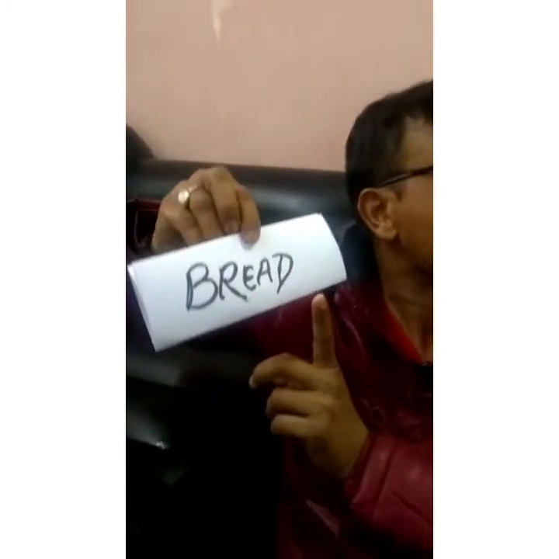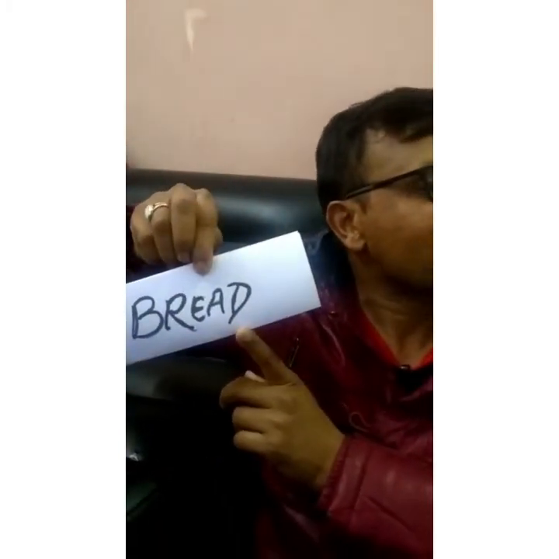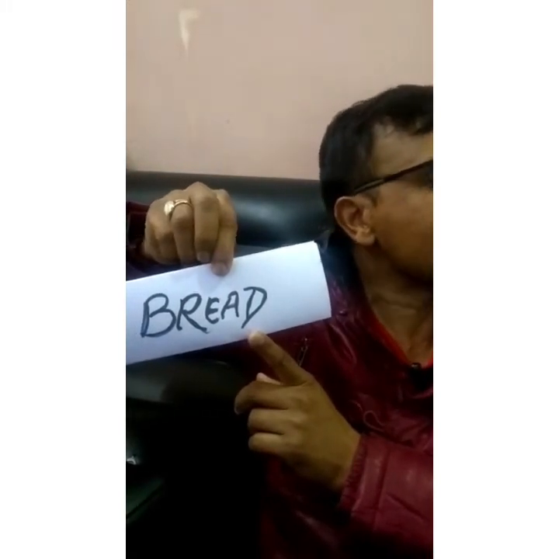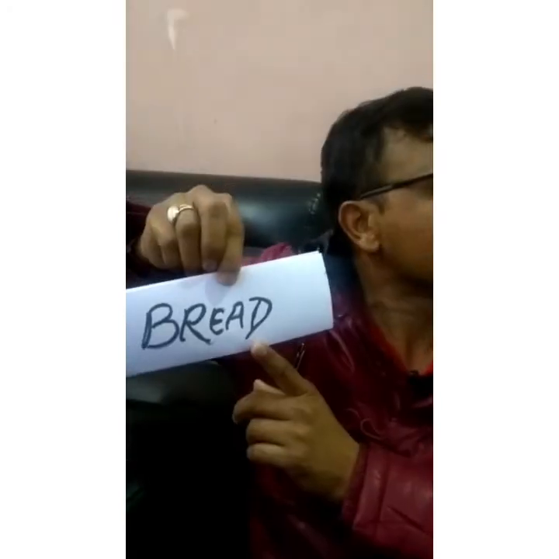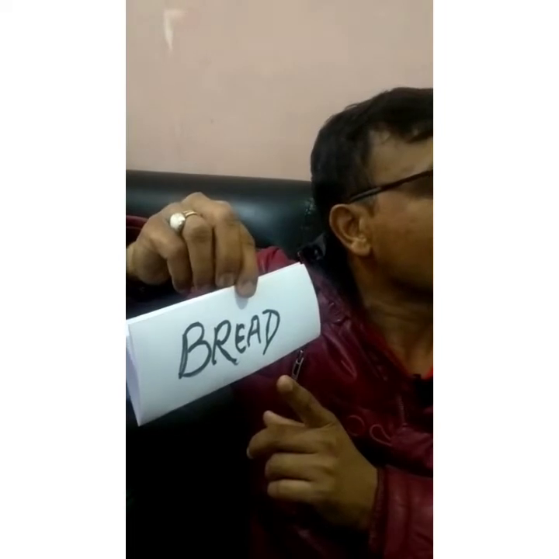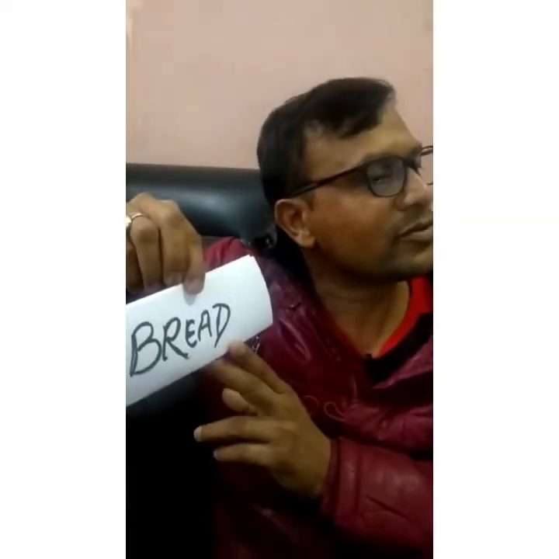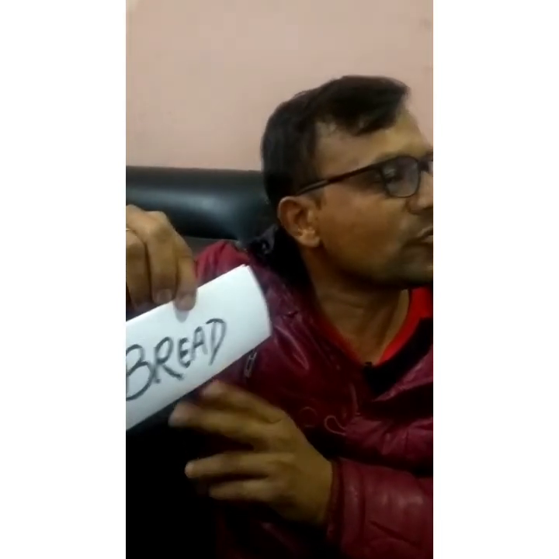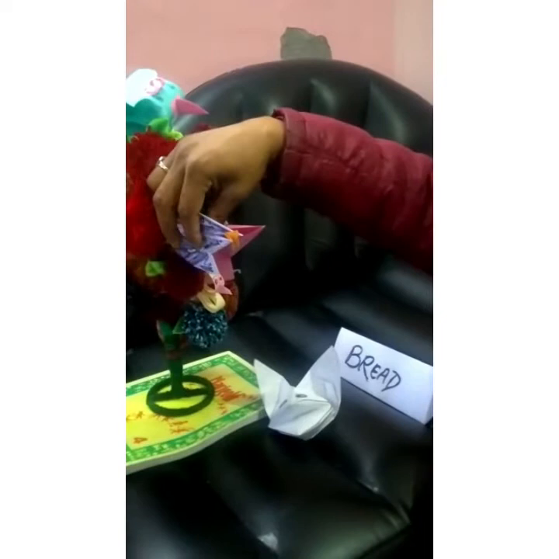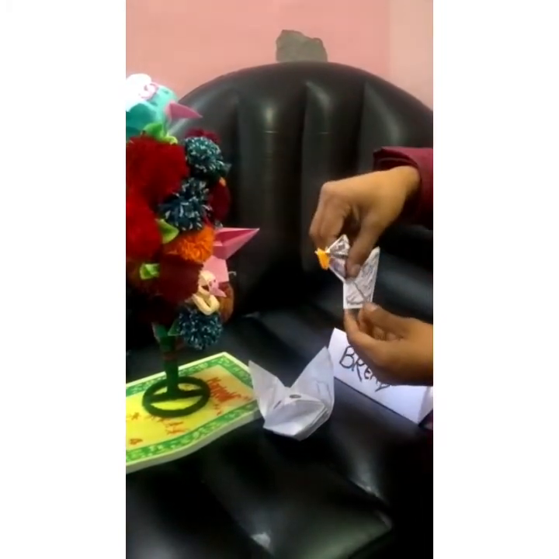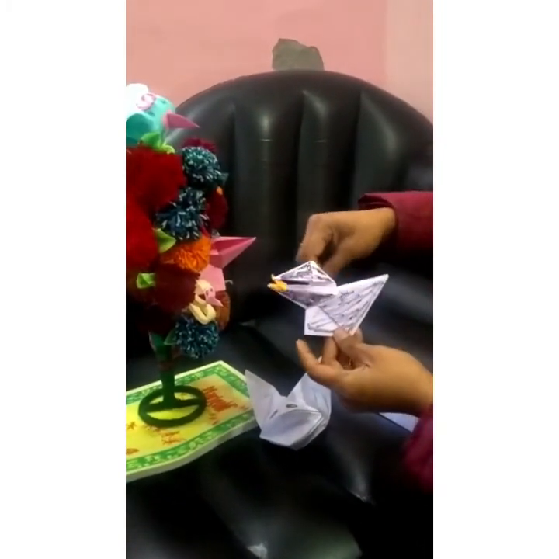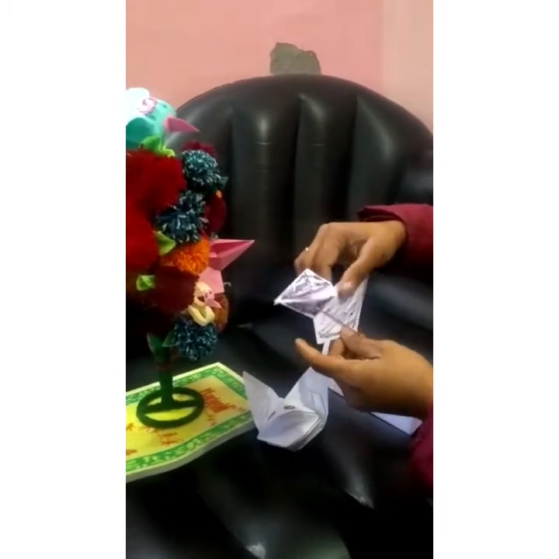Stop. Use bread in your sentence, your own sentence. Make a sentence with bread. I love to eat bread. Very good. The crow had a piece of bread in its beak. Okay. The crow started to sing. Caw, caw, caw.